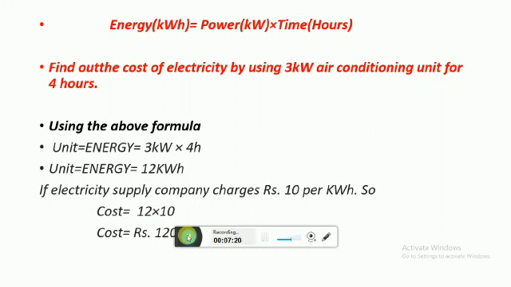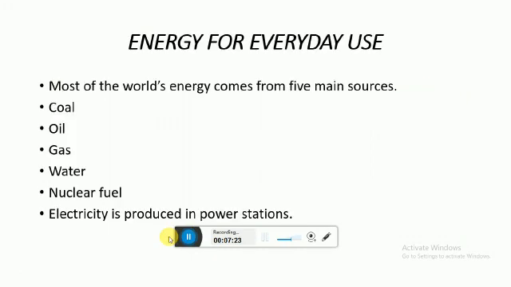I hope you learned a lot from this video. One more thing, energy for our everyday use. For energy for everyday use, we use coal, oil, gas, water, and nuclear fuel, and keep in mind these are the major 5 energy sources we use to produce electricity.